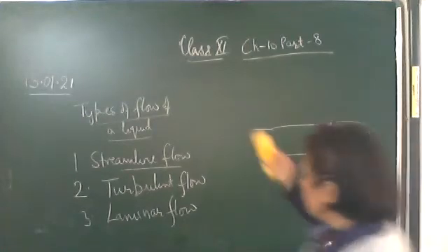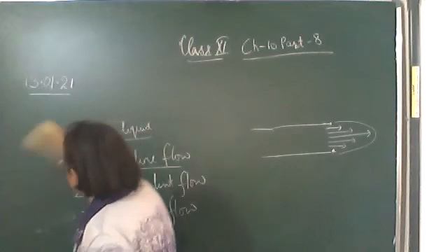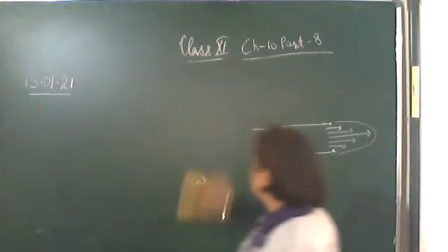Now we come to critical velocity. What is critical velocity, and we'll find its expression. So write the heading: critical velocity.